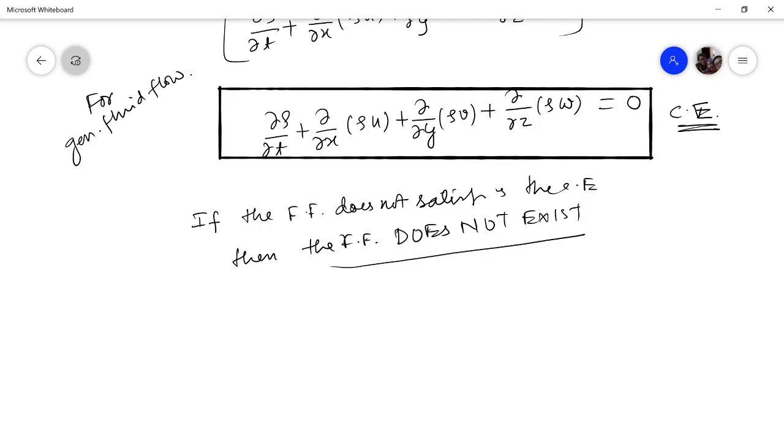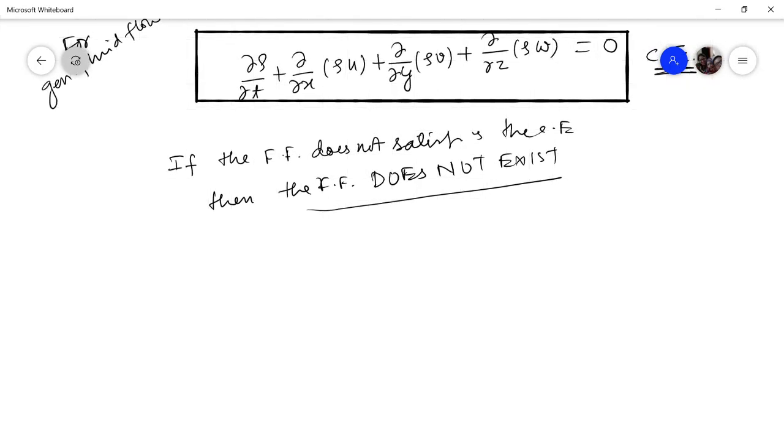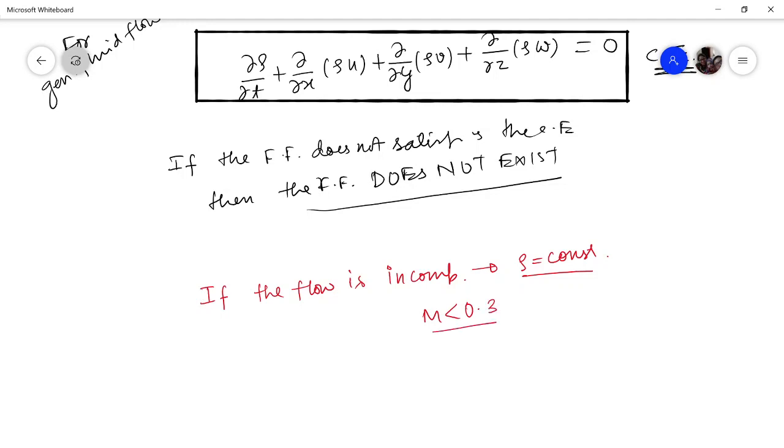Now let me tell you something very specific about this continuity equation. If the flow is incompressible, then what does this mean? This means that density is not going to change. That is, the Mach number is much less than 0.3. If the Mach number is less than 0.3, then that type of flow is called incompressible fluid flow. For that case, density is not going to change, or the relative change in density is less than 5%. Therefore, density behaves as a constant.